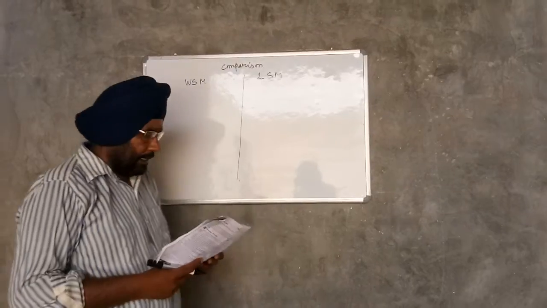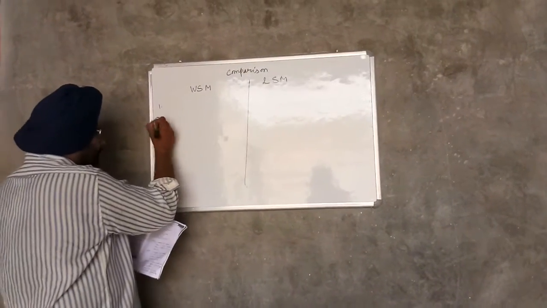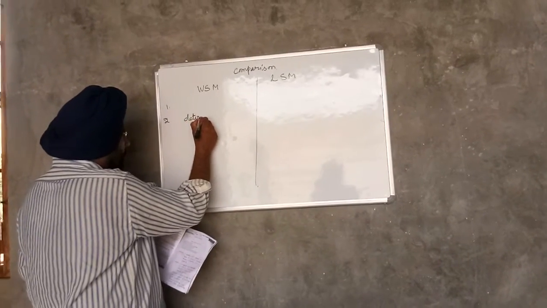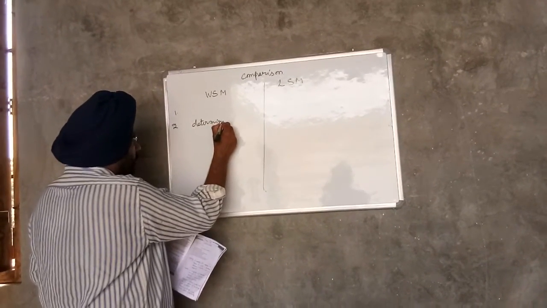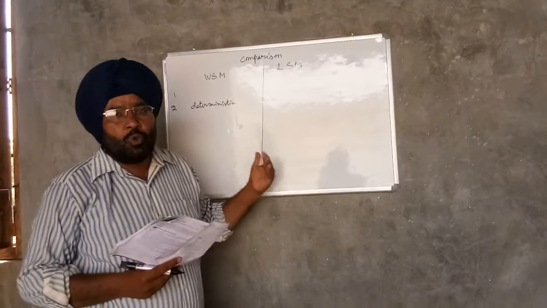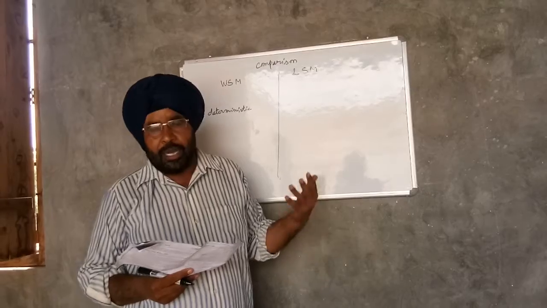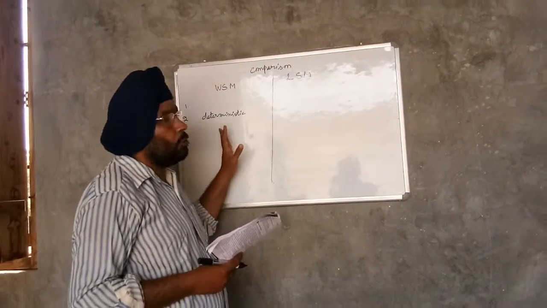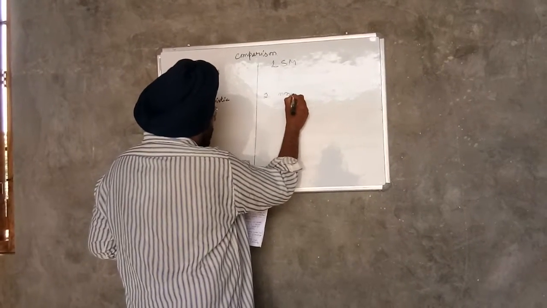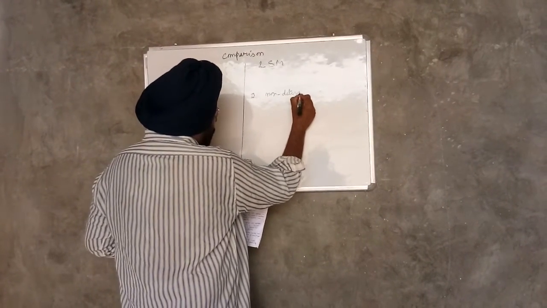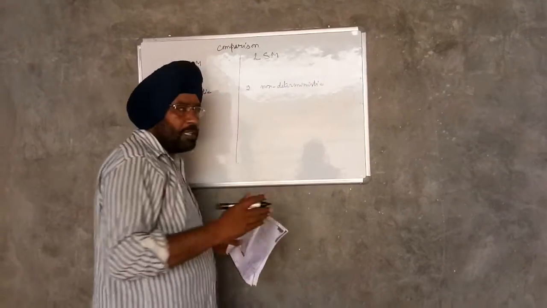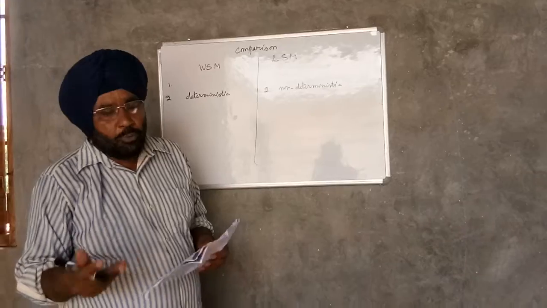Second point, the working stress method is referred to as deterministic. The method is referred to as deterministic because it is presumed that the loads, permissible stresses and factor of safety are known accurately. The limit state method is referred to as non-deterministic. This method is non-deterministic because it is based on experience or based on field data.